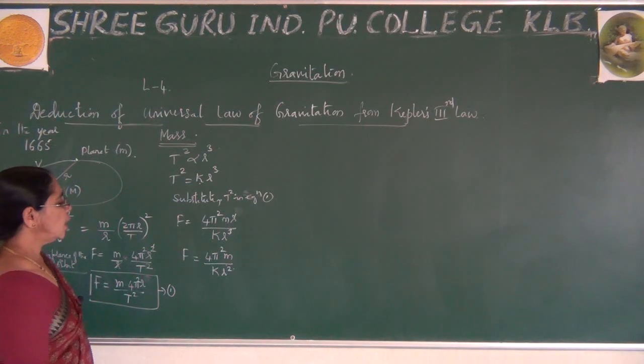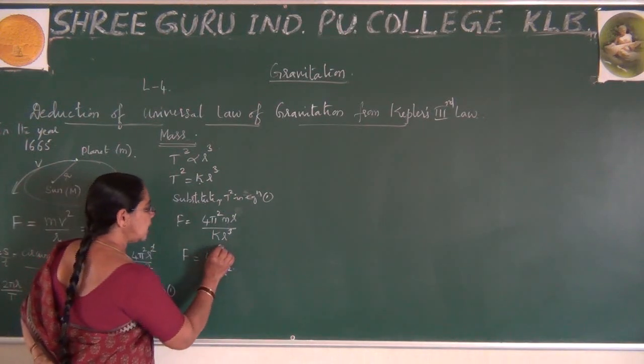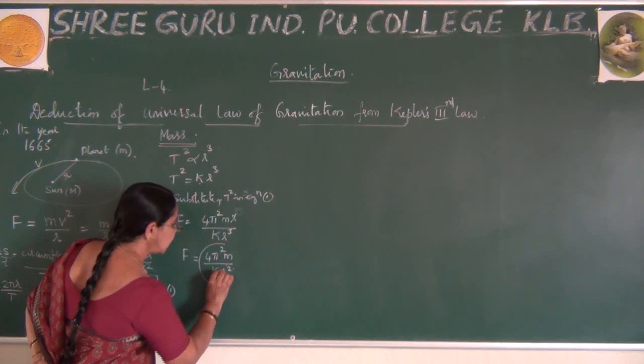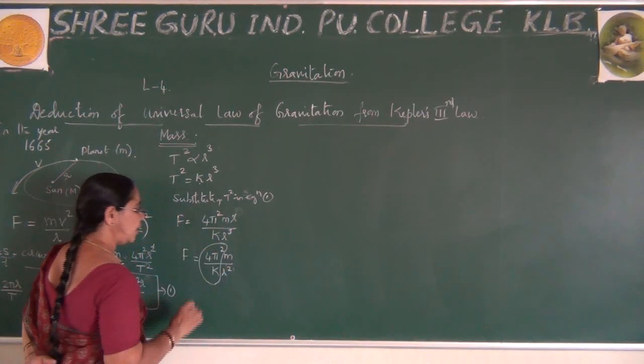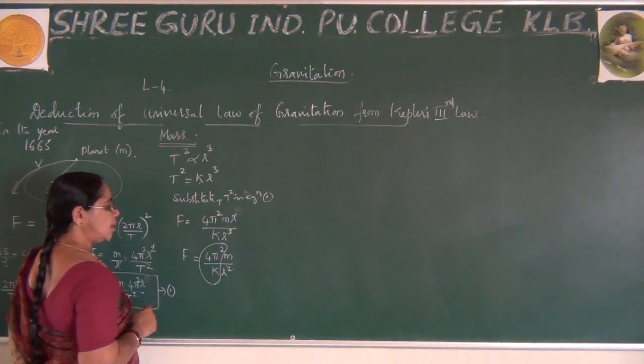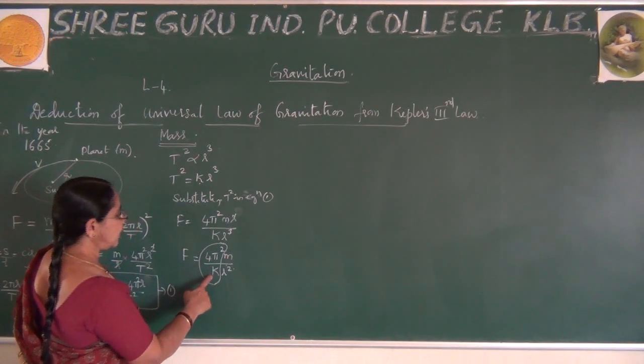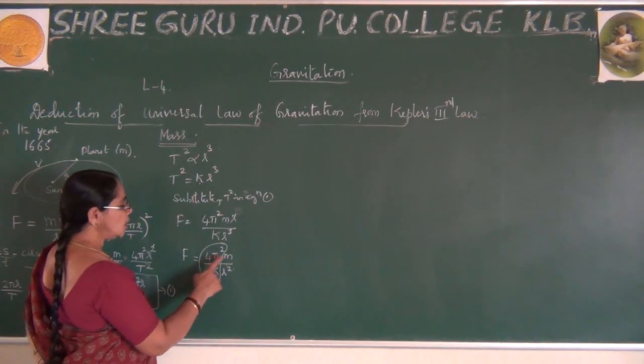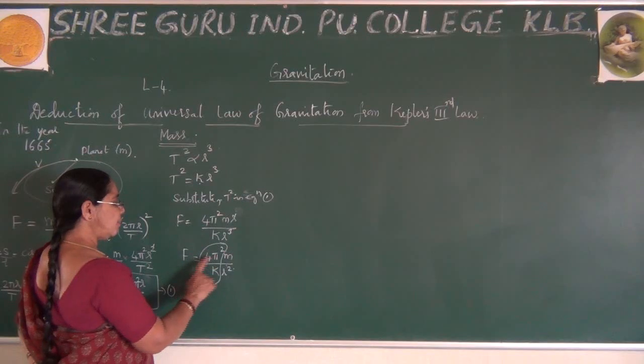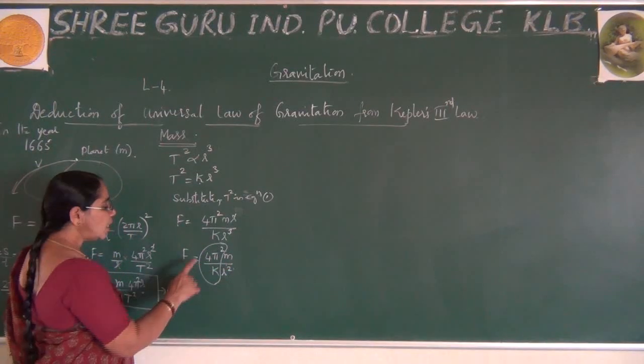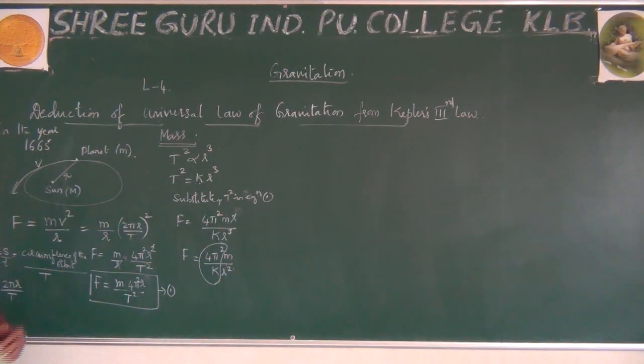For your convenience, I will keep 4 pi square by K as a constant, and m by r square as it is. So what does this explain? Remember, there will always be a separation r between the sun and the planet. So there arises a mutual attraction between the planet and the sun.